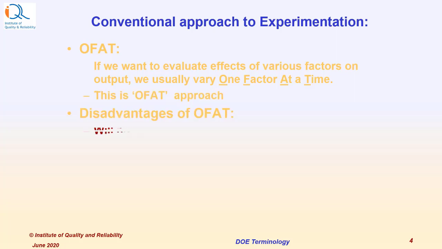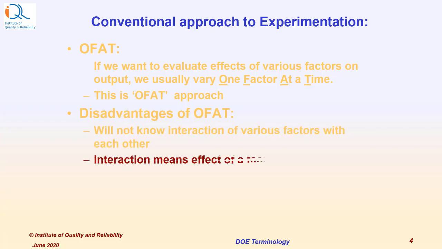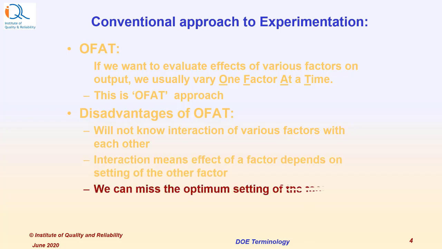Disadvantages of this approach are we will not know interaction of various factors with each other. Interactions mean the effect of one factor depends on the setting of the other factor. We can miss the optimum settings of the factors to get the best results.